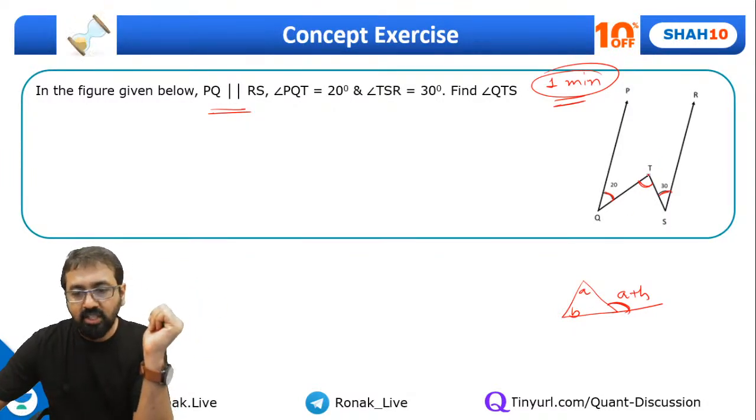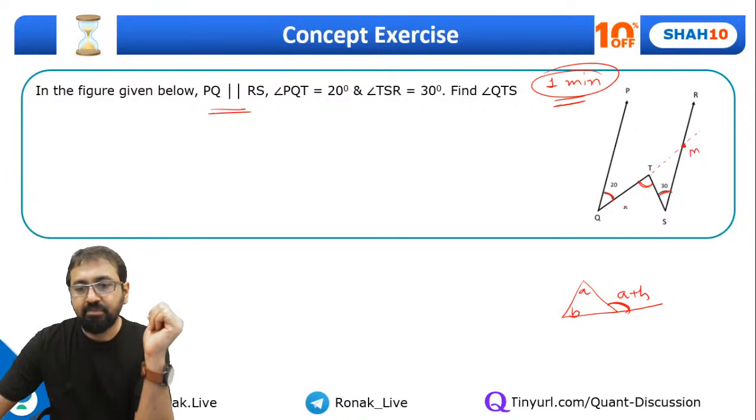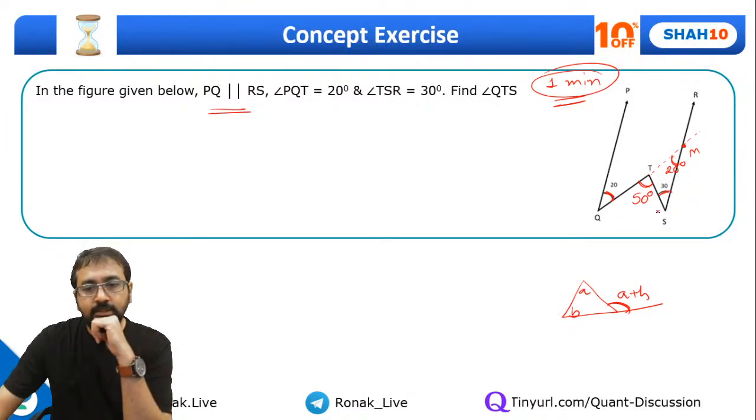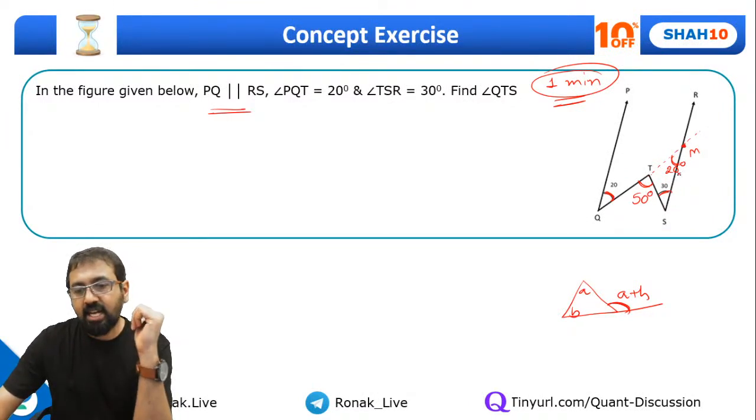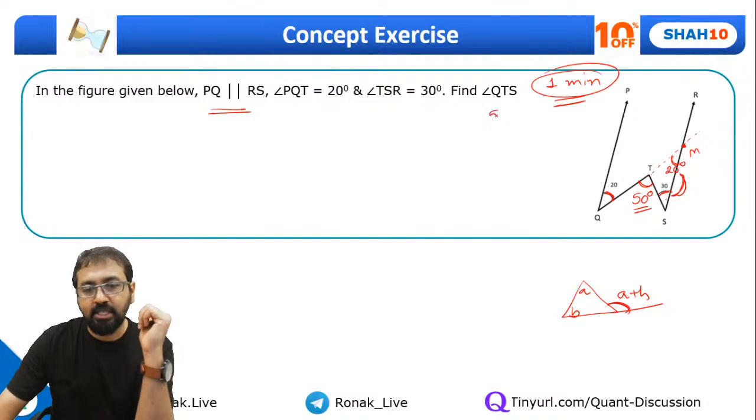So here, if I want, I can extend this one over here. Say this cuts at point M. So now definitely this angle and this angle will be same because they are alternate angles. So this has to be 20, right? And if this is 20, this is 30, so this has to be 50. Isn't that so? Everyone, do you agree with this? Correct? So this angle has to be equal to the sum of these two angles. So 20 plus 30, 50. So angle QTS will be 50 degrees.